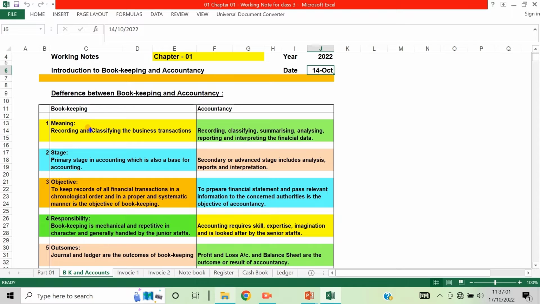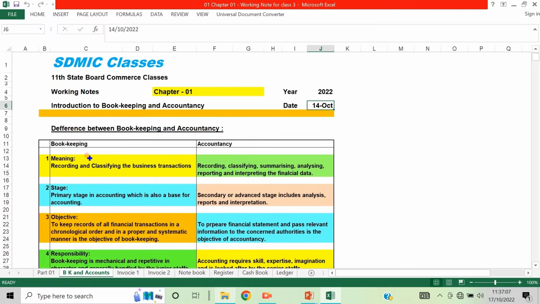When you are writing, if they ask what is the difference between bookkeeping and accountancy, you must remember at least 5 points. There are 9 points, and you can remember everything. It's not difficult. One is meaning: recording, classifying, summarizing and classifying the business transaction. Accountancy: recording, classifying, summarizing, analyzing, reporting and interpreting. That is more important, reporting and interpreting the financial data.